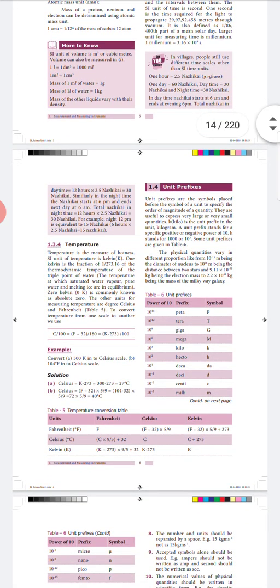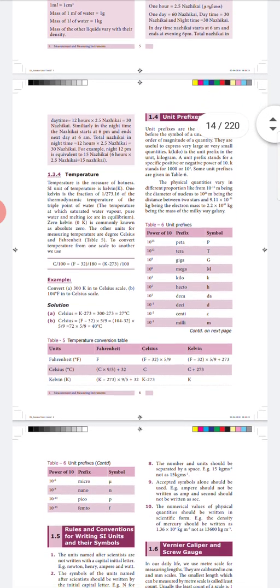Next one, temperature. We usually use temperature to measure the hotness or coolness of a body. The SI unit of temperature is the Kelvin. 1 Kelvin is equal to 1 by 273.16 of the temperature at which saturated water vapor, pure water and melting ice are in equilibrium. Zero Kelvin is called absolute zero. The other units to measure temperature are Celsius, Fahrenheit, etc.